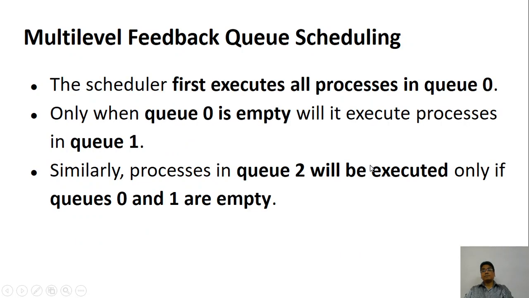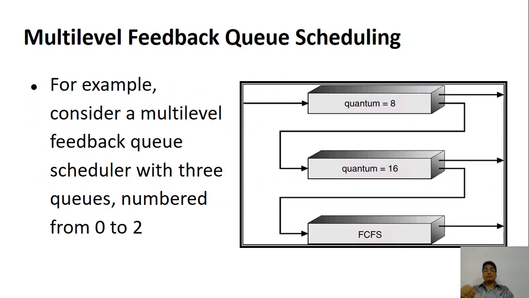When the process enters, it enters at queue 0. Whenever the CPU wants to execute a process, it always takes items from queue 0. It is as simple as the previous case.